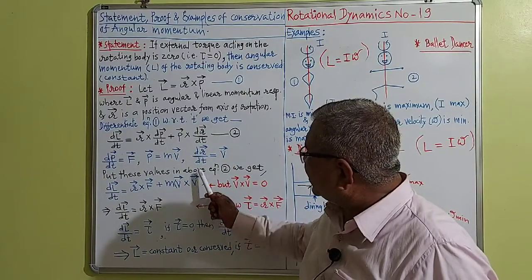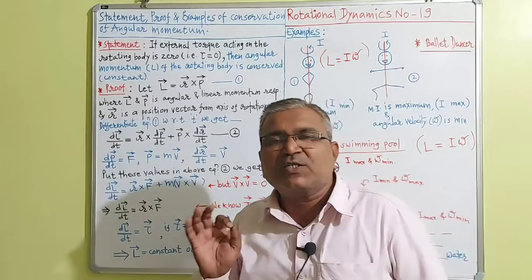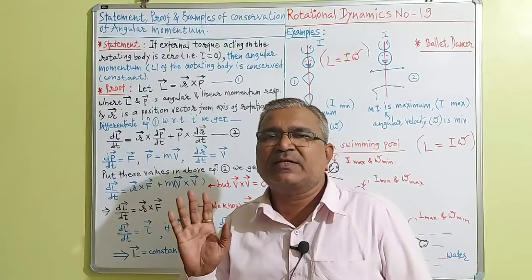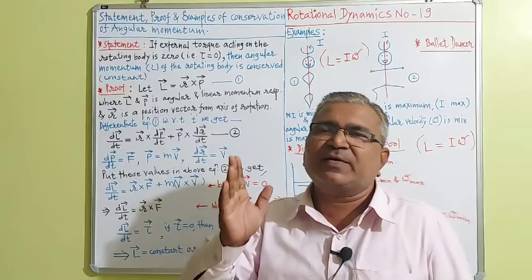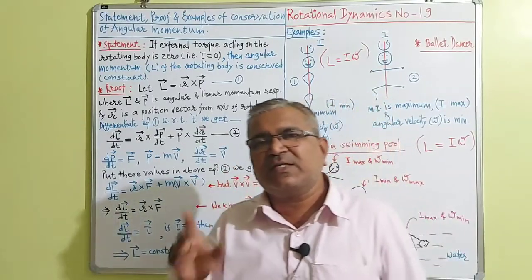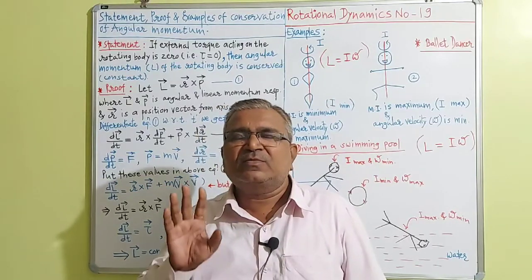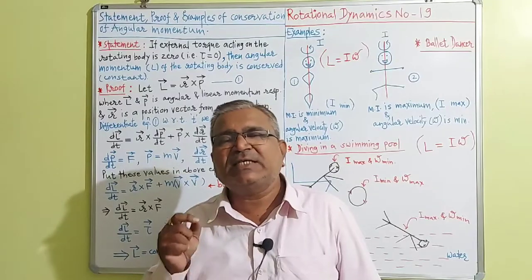So taking the bracket, v vector cross v vector, the cross product of similar vectors, like vector a cross vector a or vector b cross vector b, just like vector v cross vector v. The cross product of two equal vectors is equal to 0.